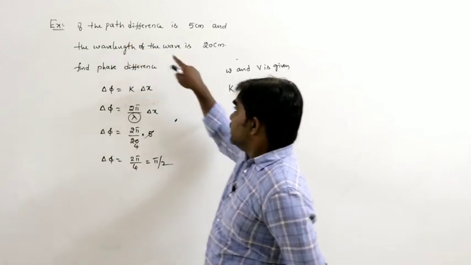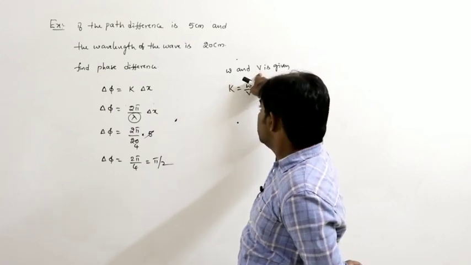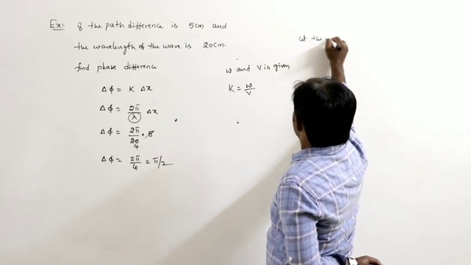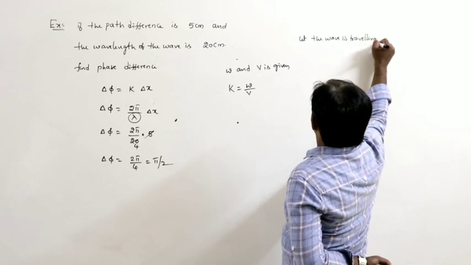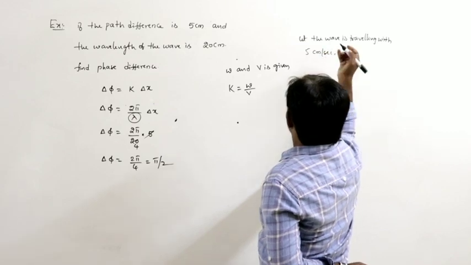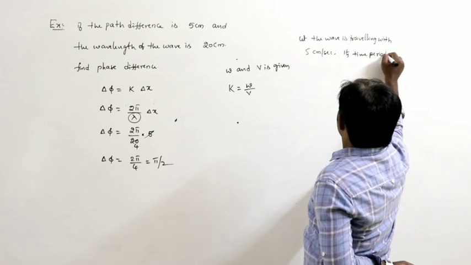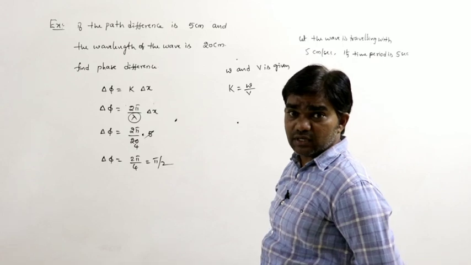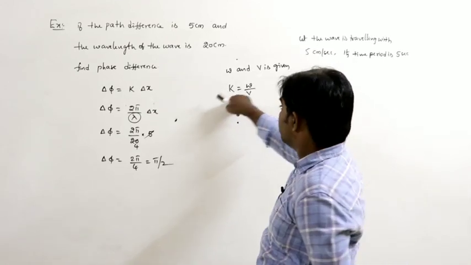So, in the same situation, if the wave is travelling with a certain speed, let us say the wave is travelling with 5 centimeters per second. Its time period is, let us say, 5 seconds. Then how can we calculate the value of k here?